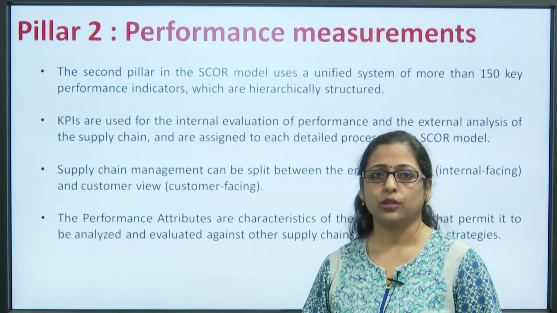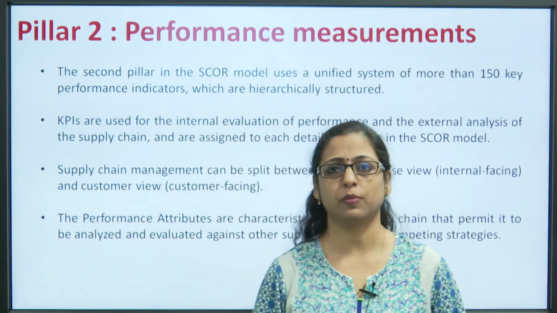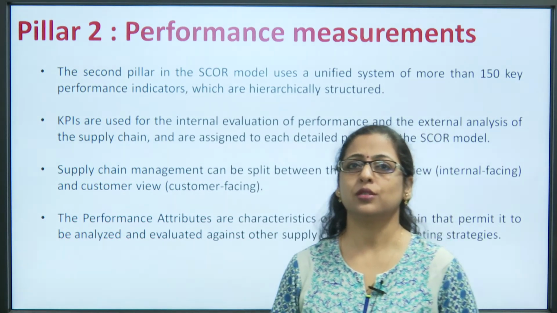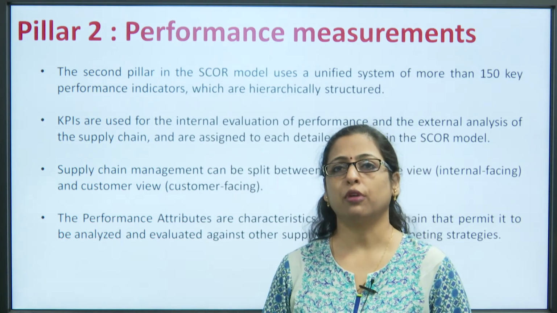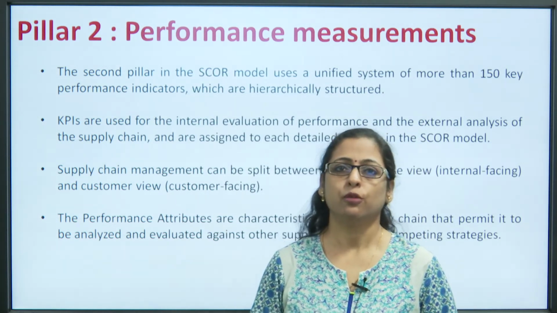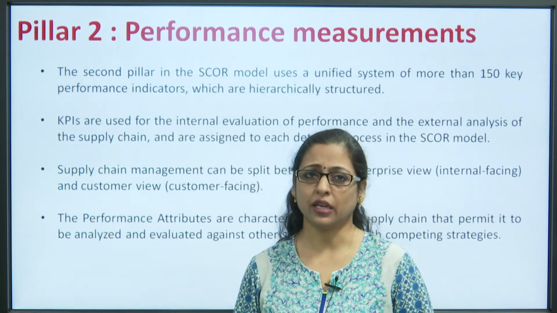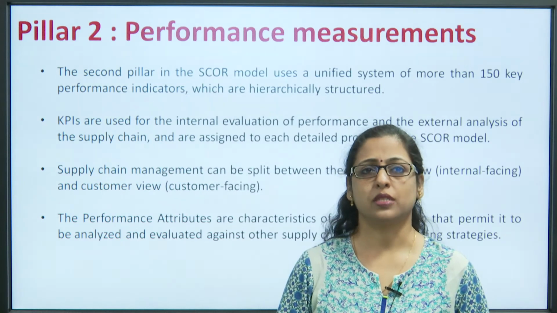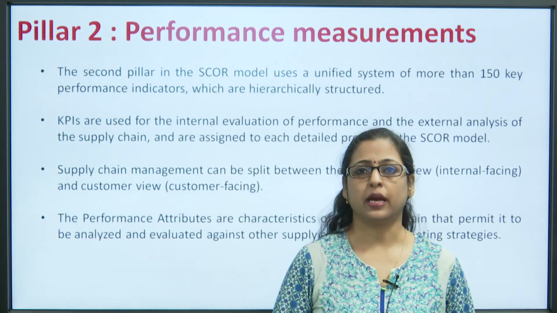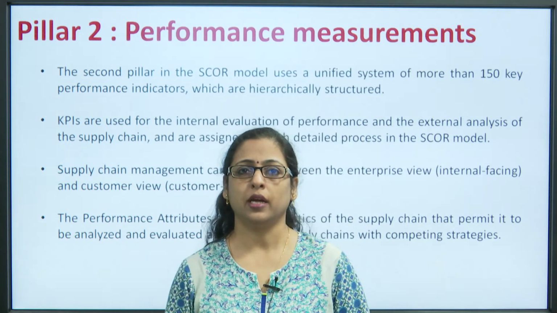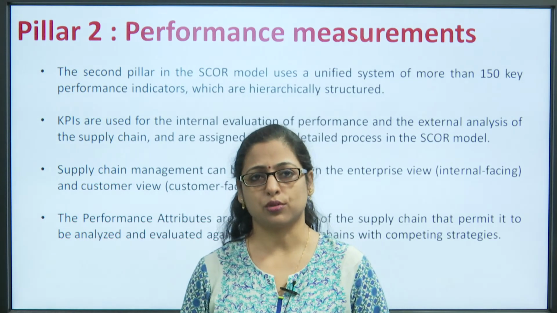Now, talking about the second pillar, that is performance measurement. This performance measurement pillar is used as a unified system for more than 150 key performance indicators which have a hierarchical structure. The KPIs, that means the key performance indicators, are used for internal evaluation of performance and external analysis of the supply chain and are assigned to each detail of the SCOR model.